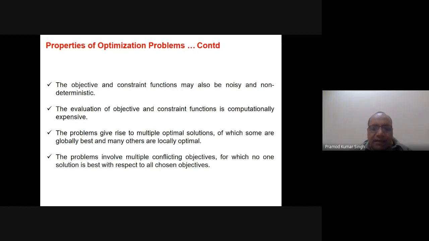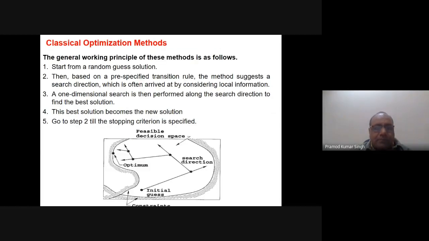Then this one is related to multi-objective problems, where the problems involve multiple conflicting objectives. If we have multiple conflicting objectives, then it is not possible to get one best solution, but rather we get a set of solutions where none of the solutions can be thought of as very good in comparison to the others. That is known as a Pareto front, which we will discuss.